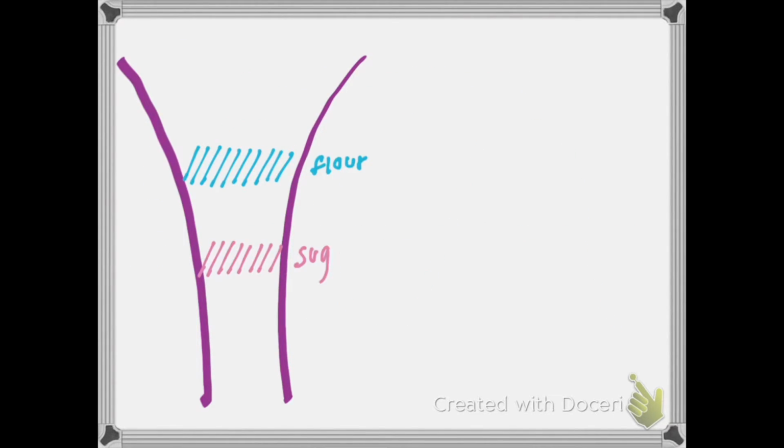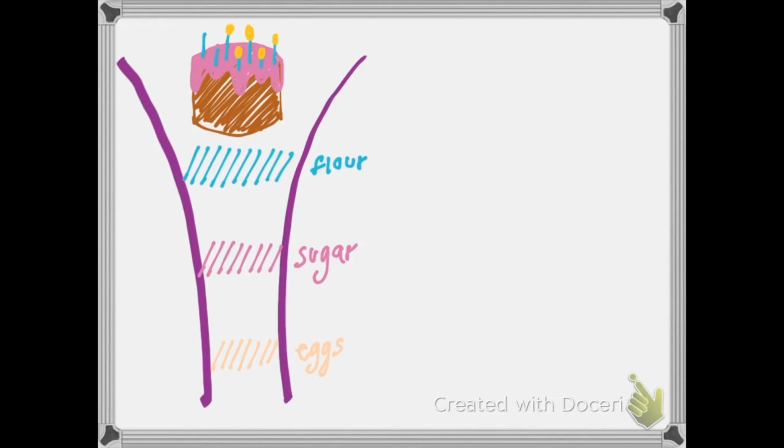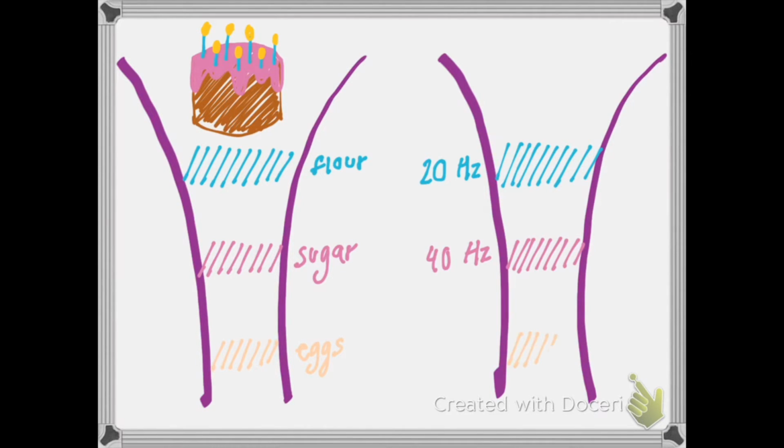However, despite the wide variety of waves, every wave has properties that define it, like amplitude, wavelength, and frequency, which describes how fast each cycle of a wave is completed. FFT normally uses frequencies as filters for signals. Just as we had a flour filter for the cake, FFT would use a 20 Hz filter for a sound wave.